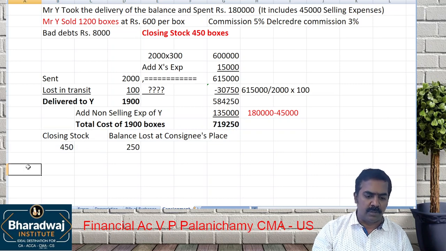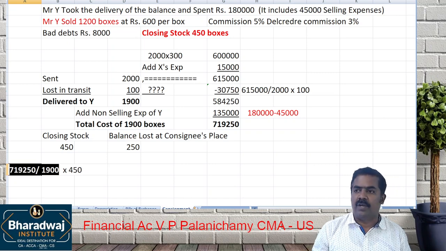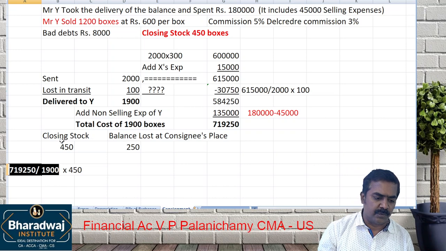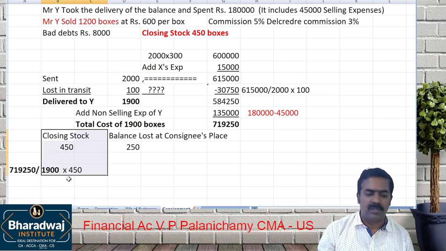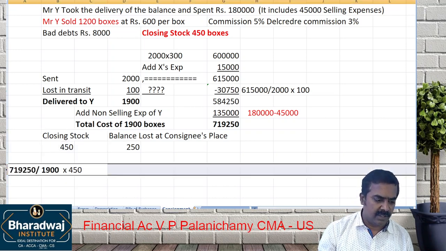Now what is the value of closing stock? How did we work out the closing stock value? 7,19,250 is the value of how many boxes? 1,900 boxes. Now what is it for 450 boxes? This will give us which value? The closing stock value. Tell me.